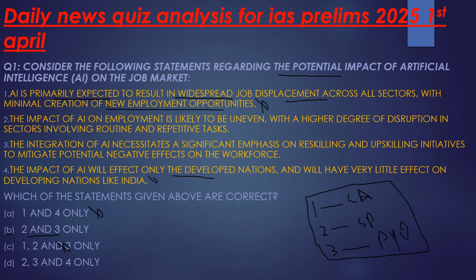It is a very extreme statement, and here I would like to mention that whenever in the questions you find such extreme statements, most of the times such statements are incorrect. 90% of the times such statements are incorrect. So we can eliminate option 4 as incorrect. We can easily eliminate option D also. What are we left with? We are left with option B, and that is the correct answer.